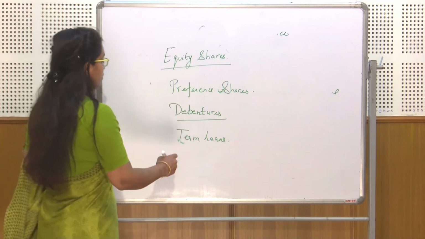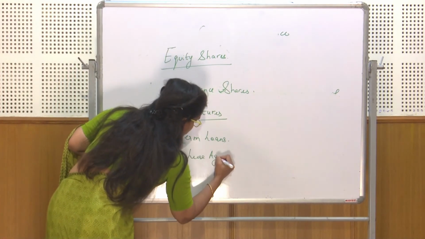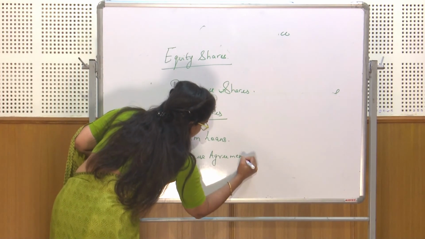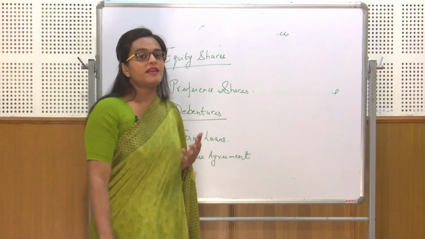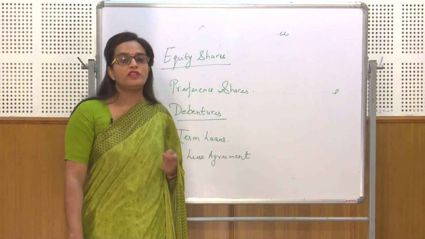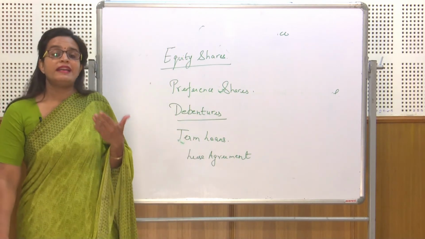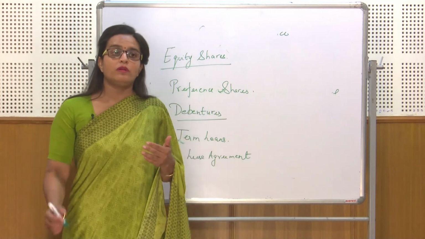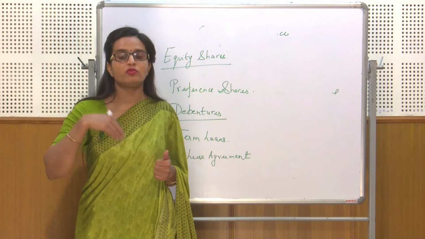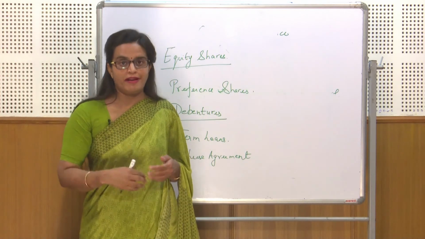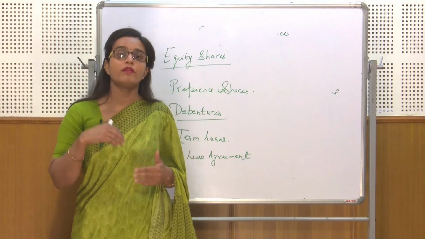Then the next type of long term finance is lease agreement. Basically, a lease agreement is an agreement created between two parties, the lessor and the lessee. Now, who is a lessor? The lessor is the person who is the owner of the asset, who lends the asset to the lessee for periodical rentals for a particular period of time, generally more than 5 years.